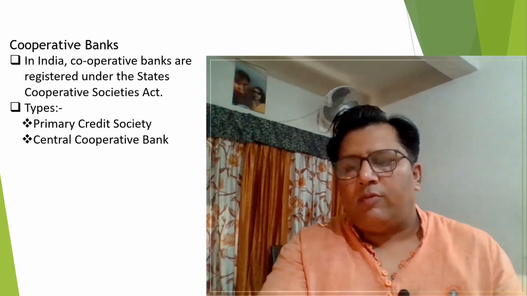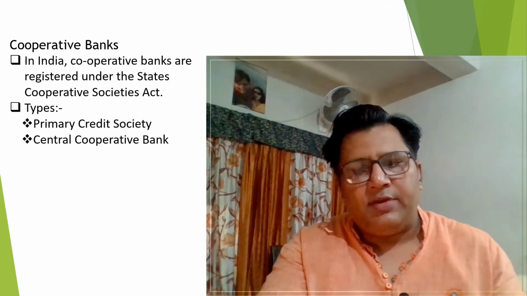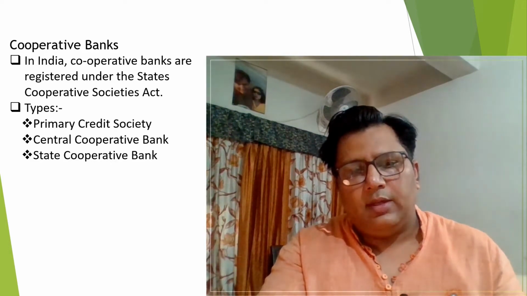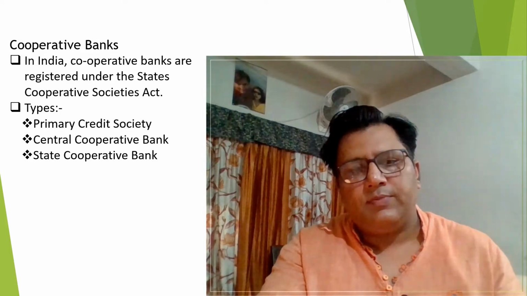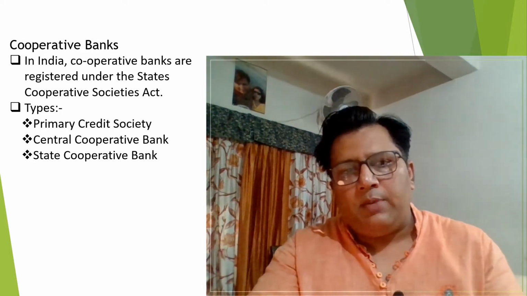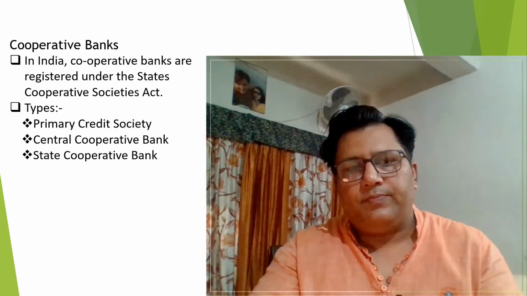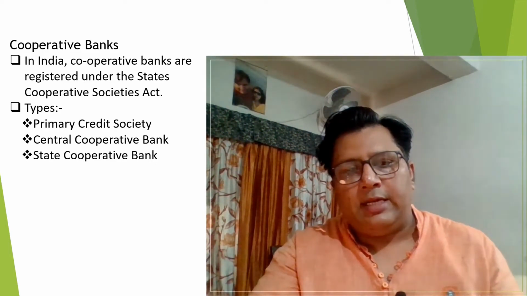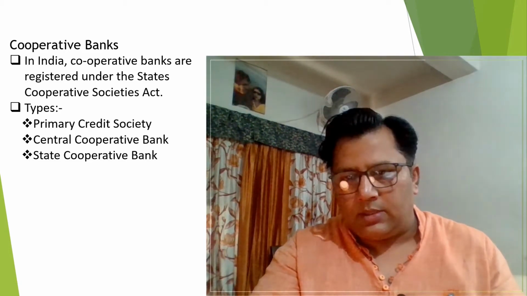Now let us see the types of cooperative banks. In our country, we have three types of cooperative banks. The first is Primary Credit Societies. Then we have Central Cooperative Banks. Then we have State Cooperative Banks. I repeat, what is a cooperative bank? In India, cooperative banks are registered under the State Cooperative Societies Act. They are also under the regulatory ambit of RBI. There are three types of cooperative banks, that is primary credit societies, central cooperative banks and state cooperative banks. That is more than sufficient.